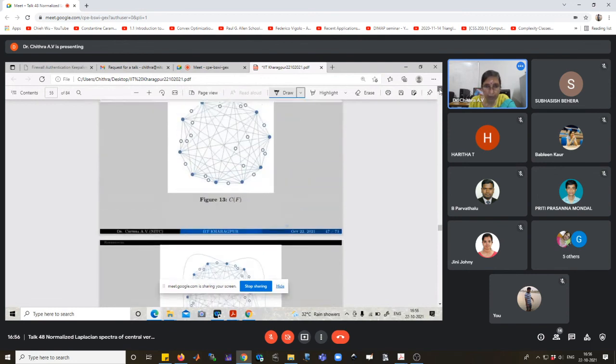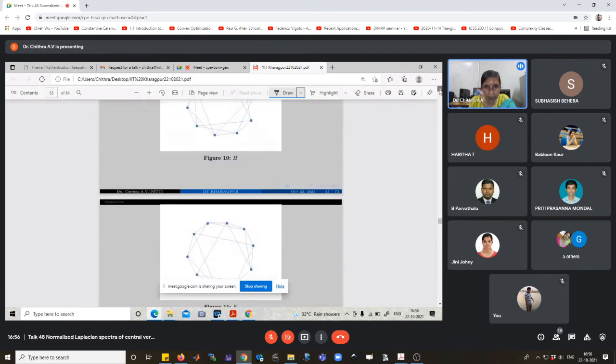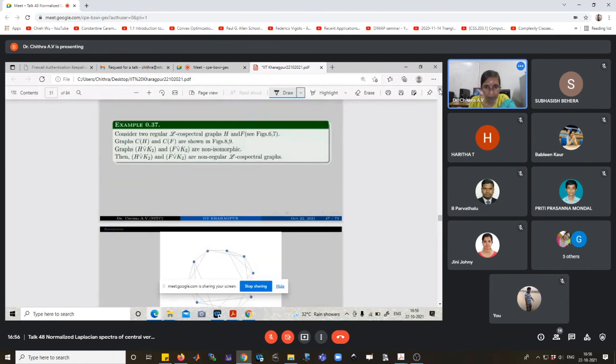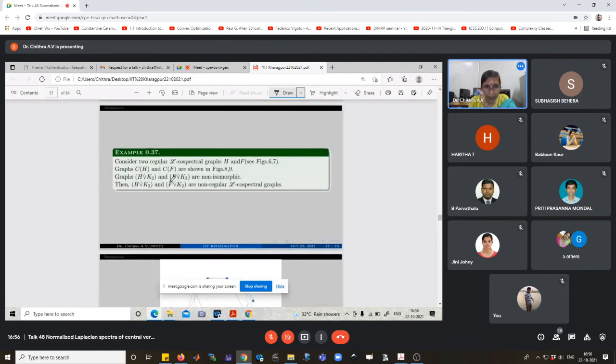These two are L-co-spectral graphs but non-regular. Consider two L-co-spectral regular graphs H and F. Then we can find the central vertex graph of H and of F, and the central vertex join of H and K2, and of F and K2. The graphs are also non-isomorphic. Then they are non-regular L-co-spectral graphs.